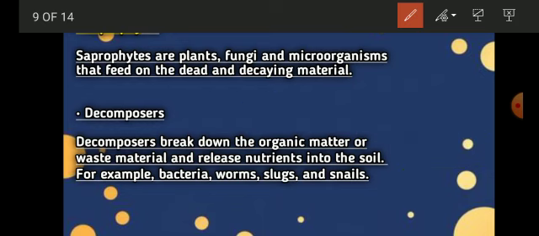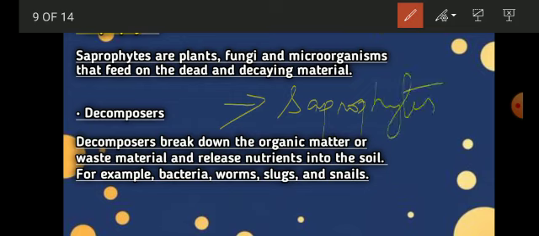So in saprophytic nutrition, from the word saprophytic you can understand, it's related to your saprophytes, right? So it's basically related with your saprophytes.